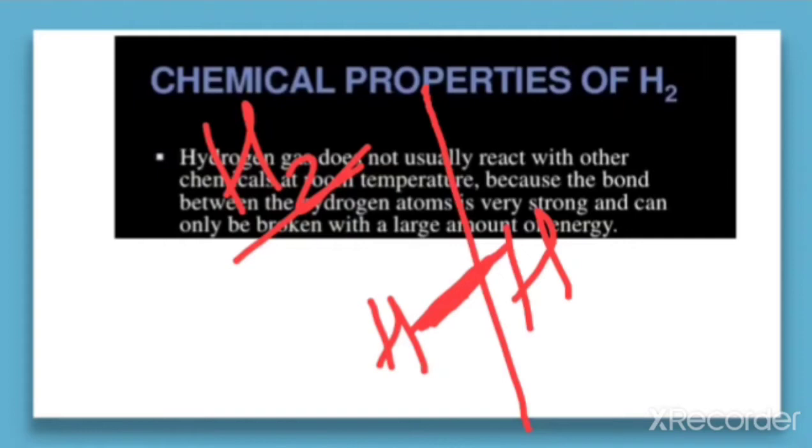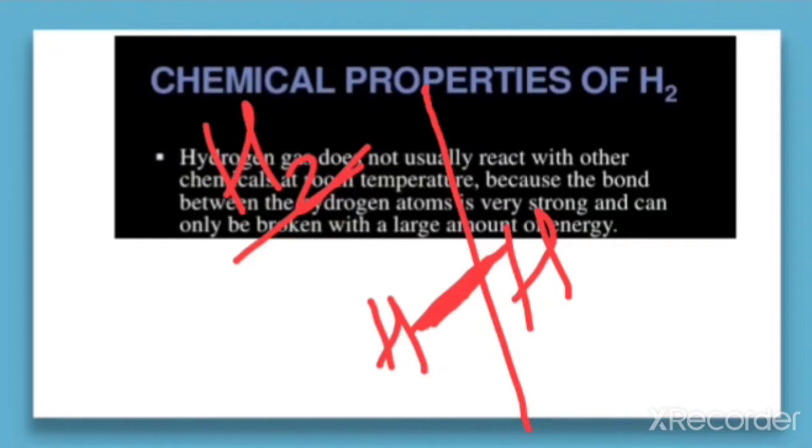The reason for this bond being stronger is that when you compare the bond dissociation enthalpy of other single bonds, the H-H bond dissociation enthalpy is the highest for a single bond between two atoms of any element.